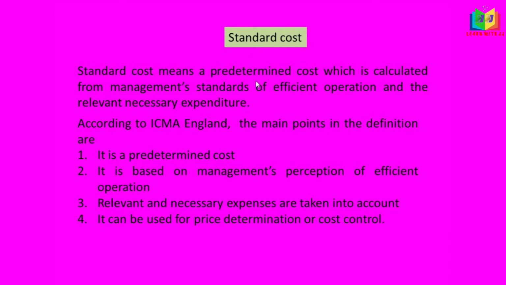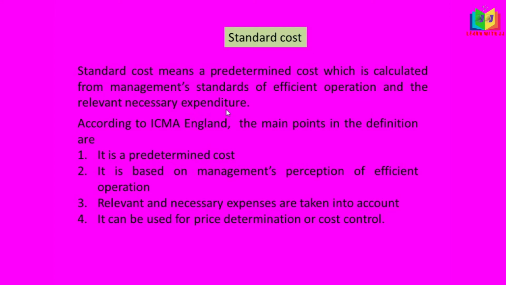Standard cost means a predetermined cost which is calculated from management standard of efficient operation and the relevant necessary expenditure. That is, here the standard cost is nothing but the predetermined cost. It is the cost fixed by the management. The management will fix that this much cost is to be involved for this particular product.